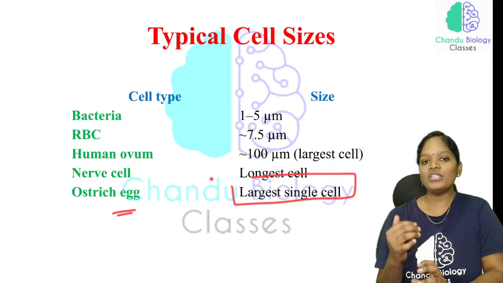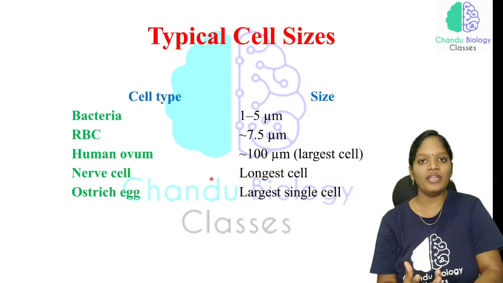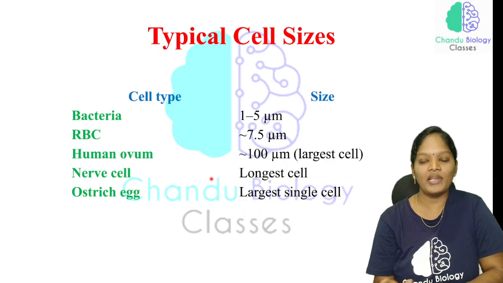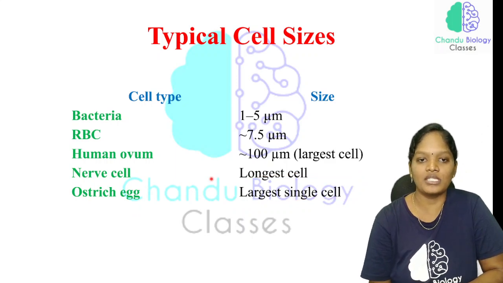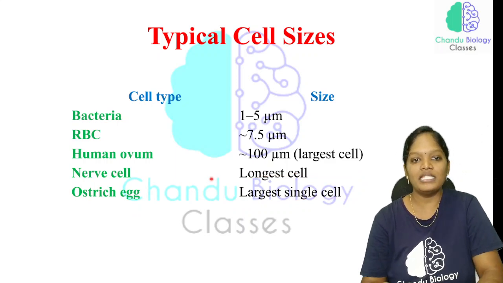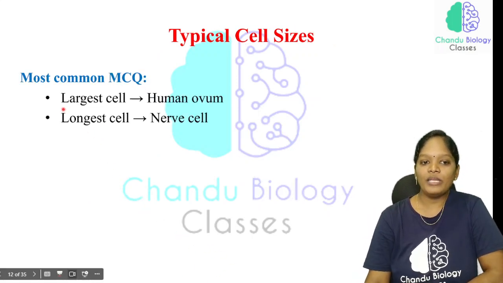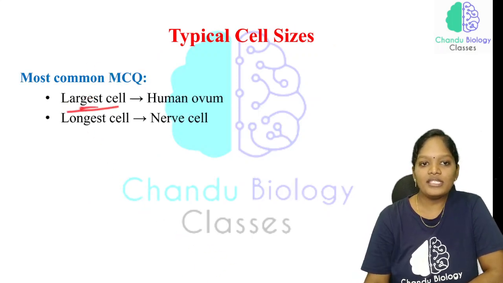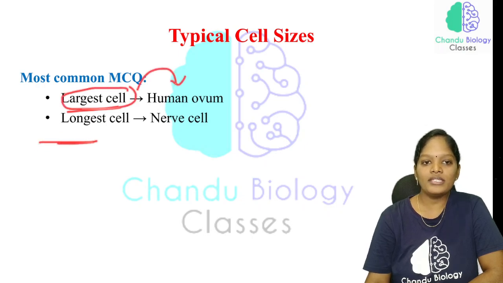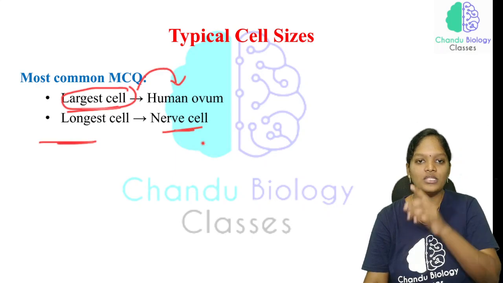Based on these cell sizes, a question can be asked that leads to confusion. Let me explain when I am explaining the questions. So this is what typical cell sizes are. Now, the most common MCQs will be on the largest cell. The largest cell will be the human ovum. The longest cell will be the nerve cell. So this is very important.